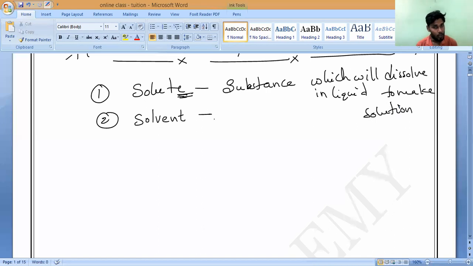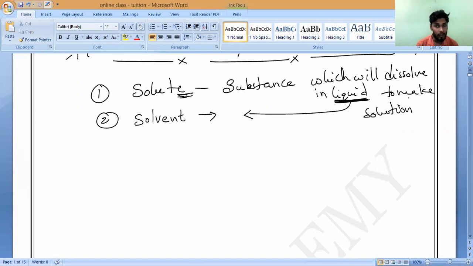Now, what do you mean by solvent? I will give an example so that you can understand better. I am saying here, a substance which will dissolve in liquid is called solute. Now this liquid, where the solute will dissolve, what should we call it? Solvent.